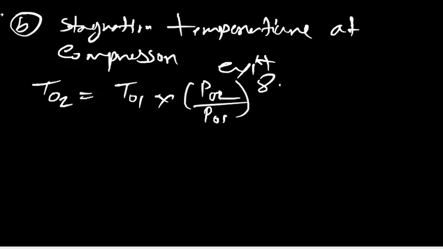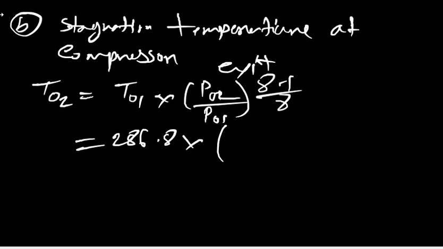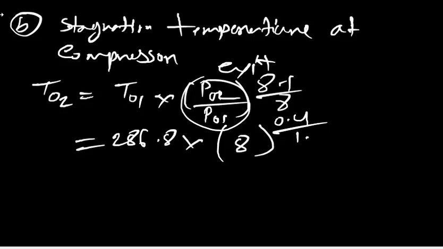stagnation pressure P2 over P1 to the power of (kappa minus 1) divided by kappa. This is the formula, and then we put in all the values. We know 286.8, and this ratio P2 over P1 is given, 8, to the power 0.4 divided by 1.4, and the result is in Kelvin.